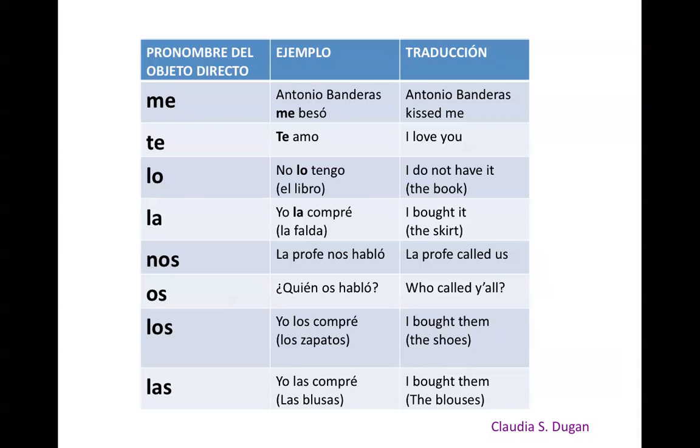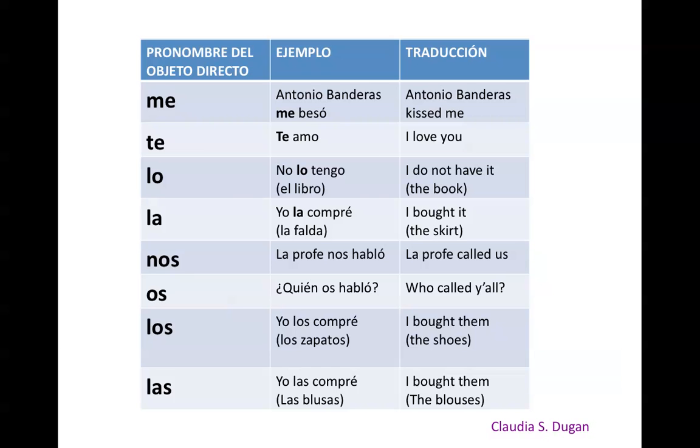We can change the direct object for the following pronouns. Los pronombres del objeto directo son me, te, lo, la, nos, os, los, las. Ejemplo, Antonio Banderas me besó. Te amo. Lo, it's masculine singular, so if I say no lo tengo, I could be referring to the book. La, yo la compré. Since la is feminine singular, I could be talking about la falda.